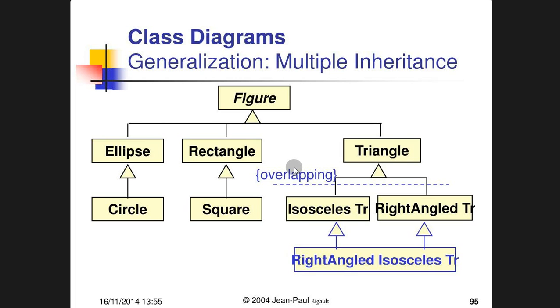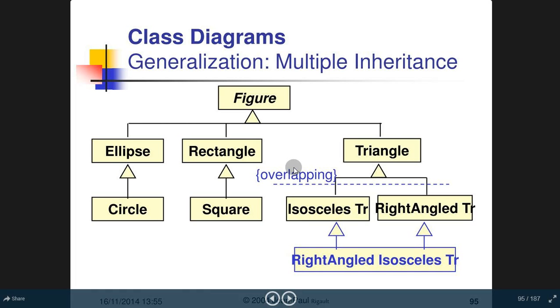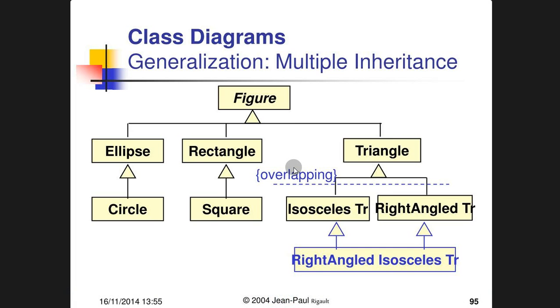Now multiple inheritance, how the inheritance will occur. Figure, now figure got ellipse, rectangle and triangle. Now ellipse got circle, rectangle got square. Now triangle got isosceles triangle, right angle triangle, and right angle isosceles triangle can also be divided into isosceles triangle and right angle triangle. So what will happen, the right angle isosceles triangle is basically inherited from isosceles and right angle triangle. Okay, now from triangle we get